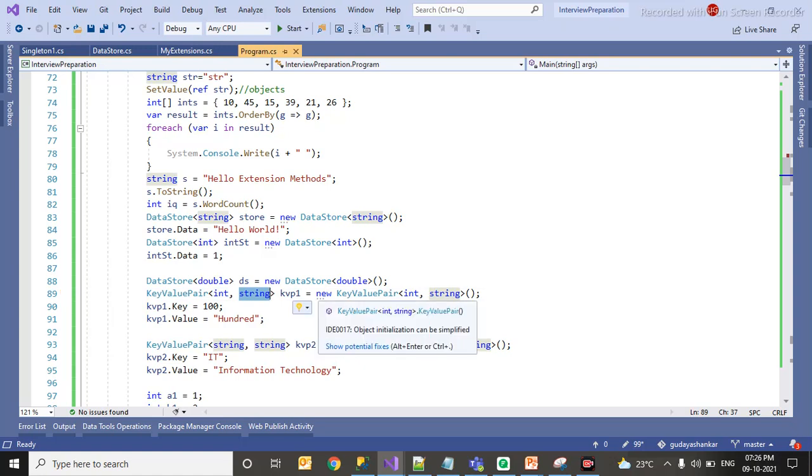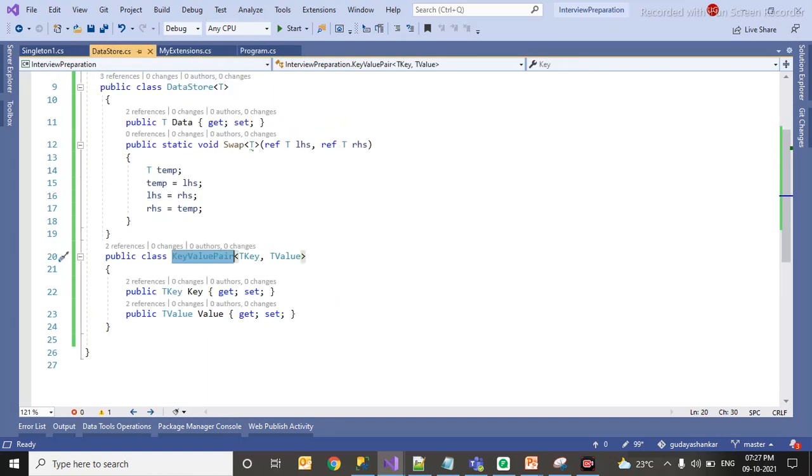So that will take care of typecasting. You don't have to worry about typecasting when you are creating an object like this. That is the feature of generics. It is not specific to any type. That is what generic means. So let's see how we can achieve generic methods.